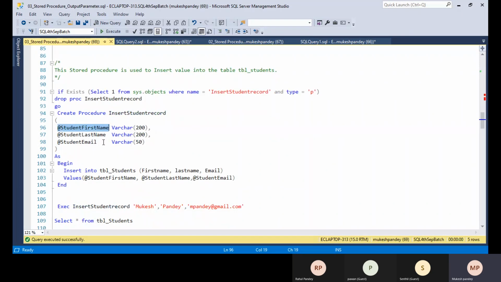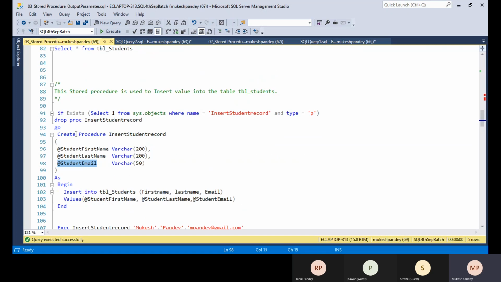So whatever the column or whatever the field you have in the GUI or the web page, all we require is the input parameter value. Like we have the first name, last name, student email. Okay, so three columns are there, and the student ID you need to make the identity column.